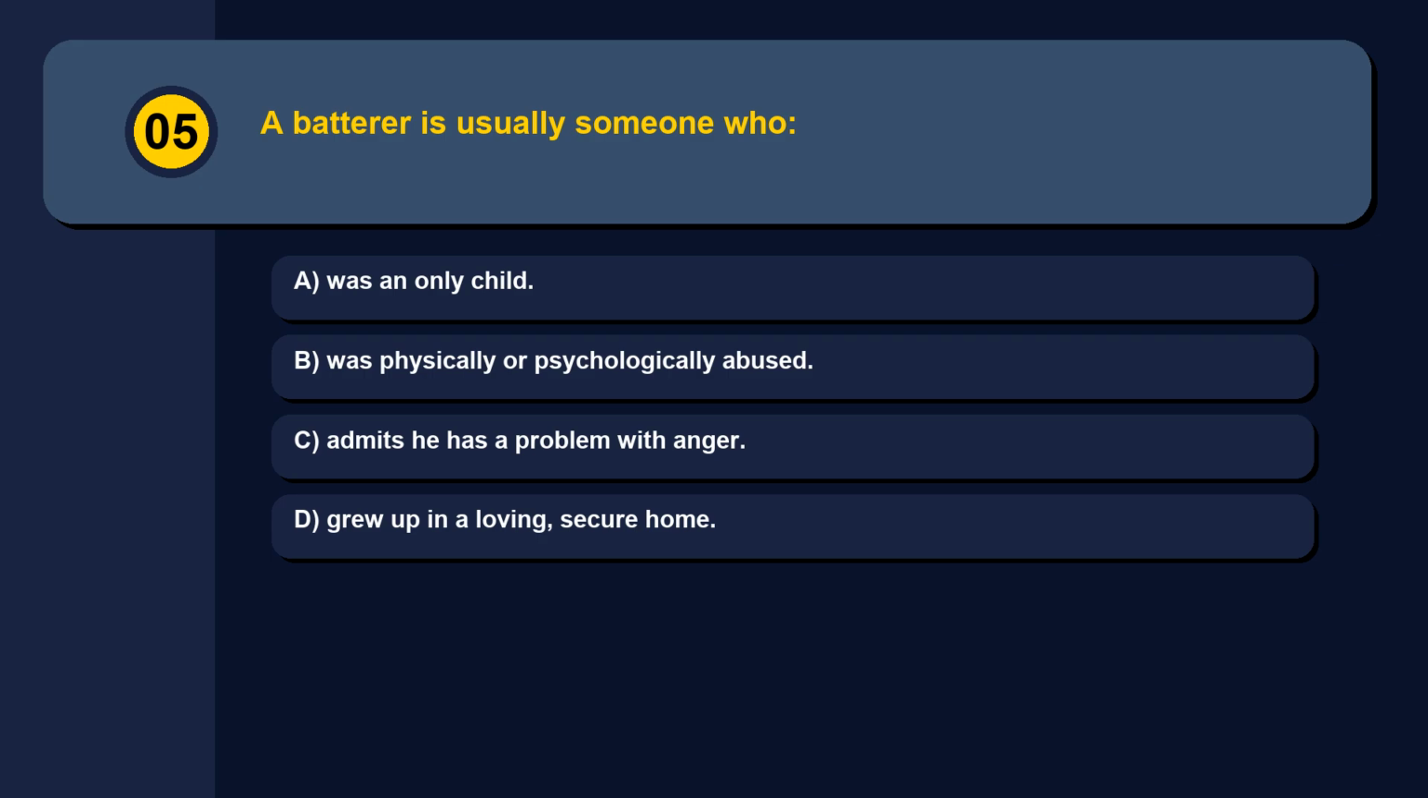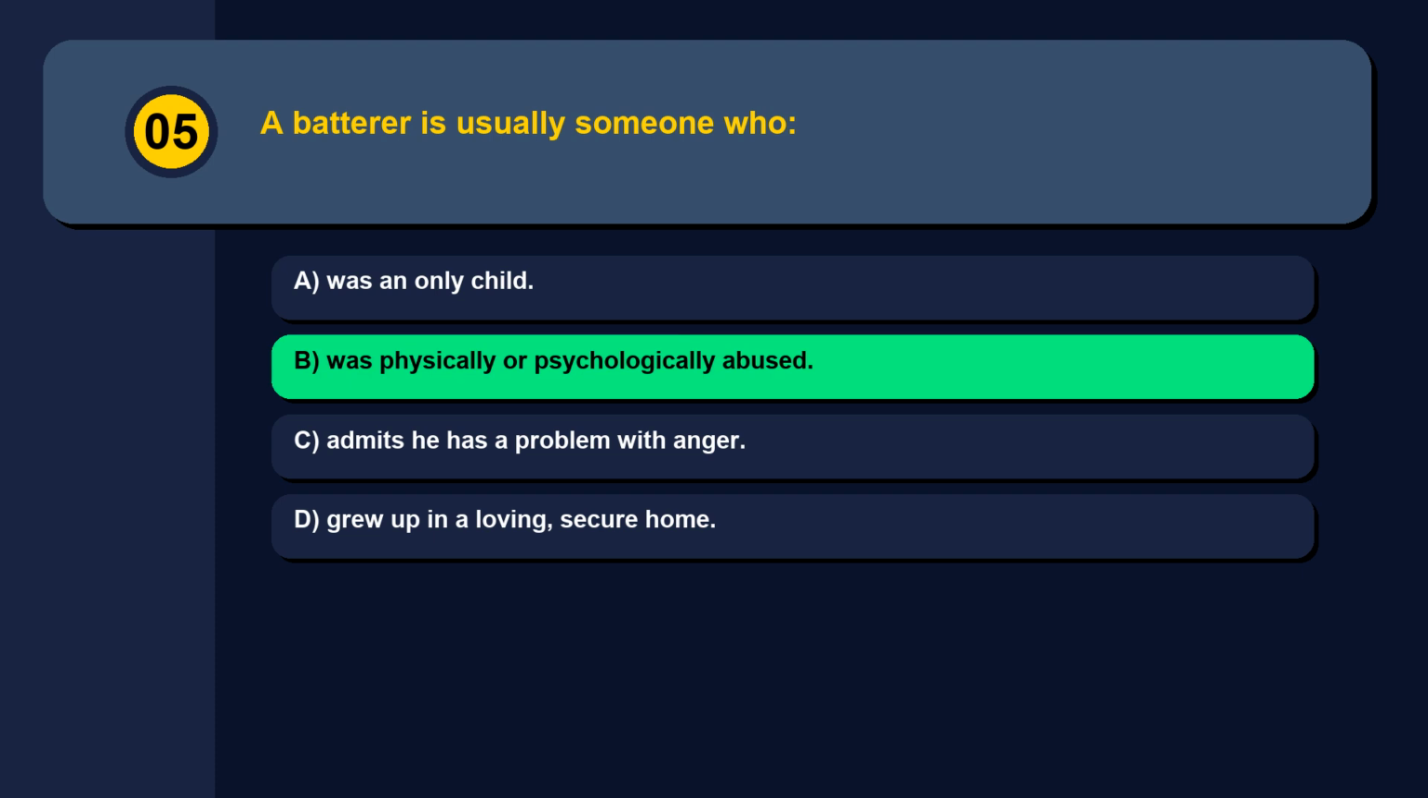Question 5. A batterer is usually someone who: Option A, was an only child. Option B, was physically or psychologically abused. Option C, admits he has a problem with anger. Option D, grew up in a loving, secure home. The correct answer is option B, was physically or psychologically abused.